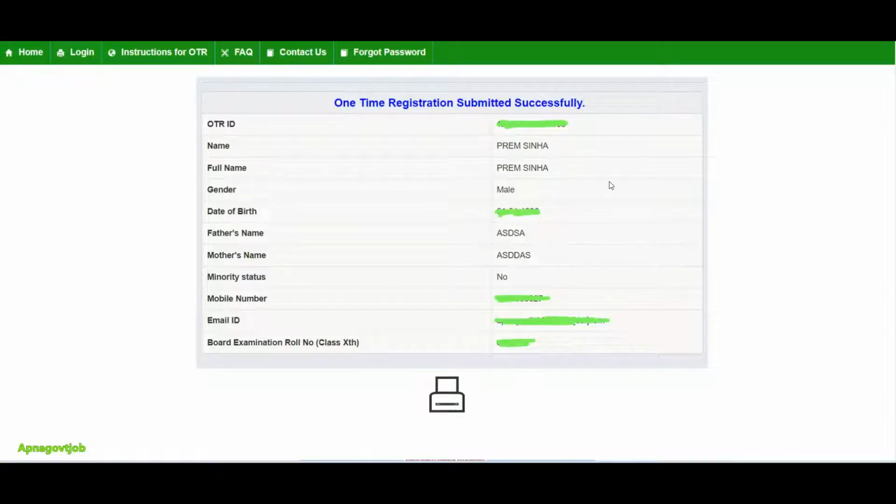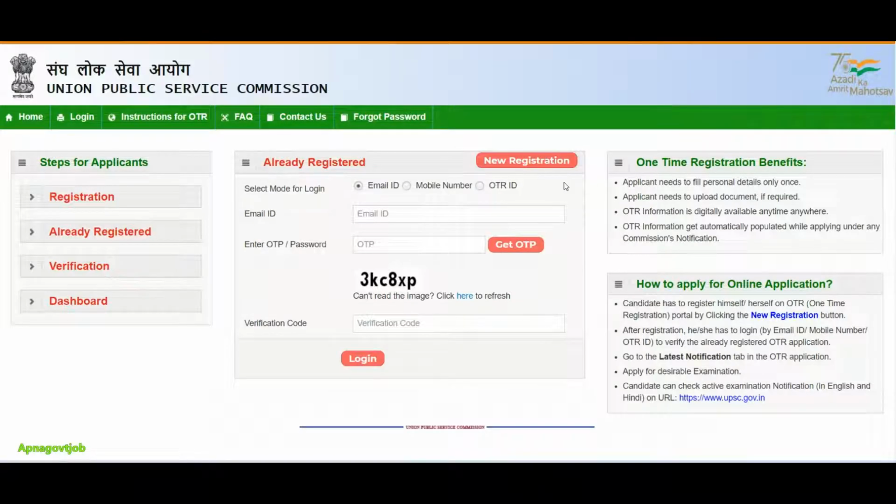Now we will go back and start our form. If you want, you can take a printout of this page also. Now just click on the login button. Here you can enter via your email ID, via mobile number, or via OTR ID, whatever OTR ID we received now. With that also you can log in.